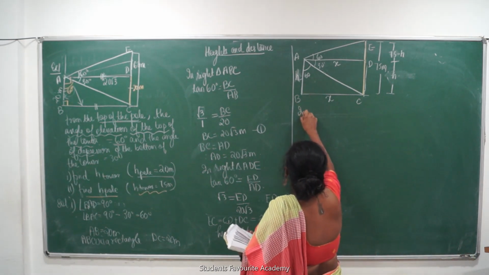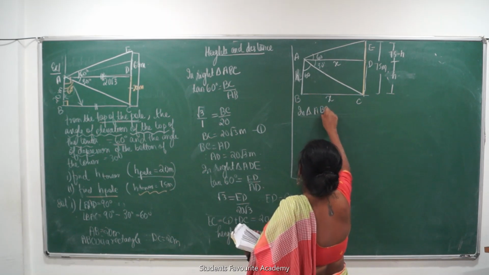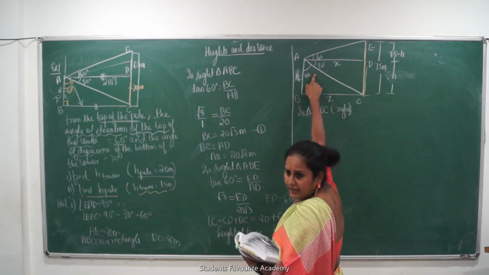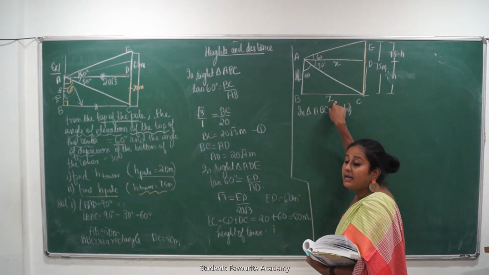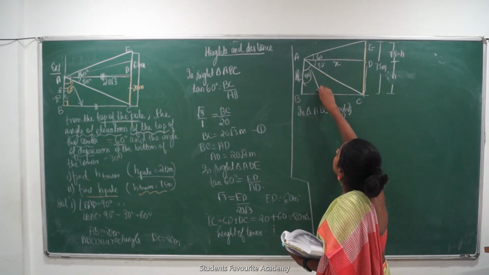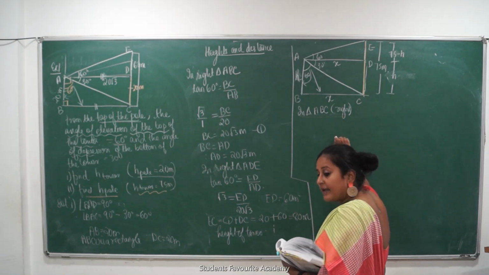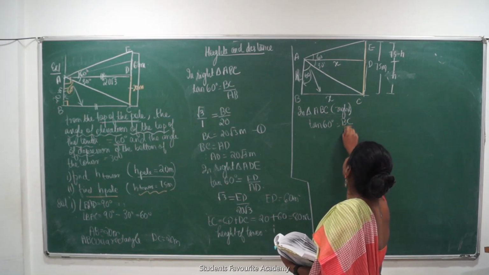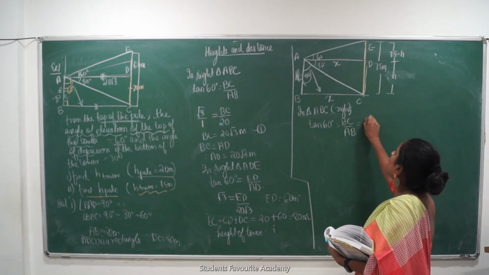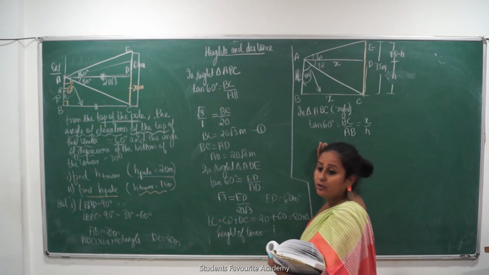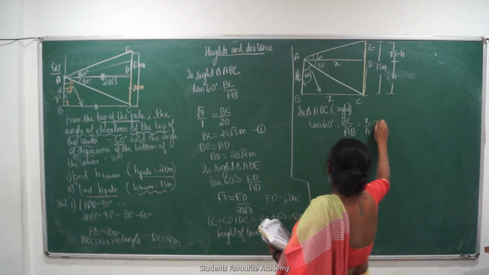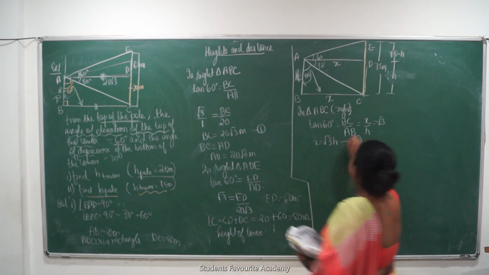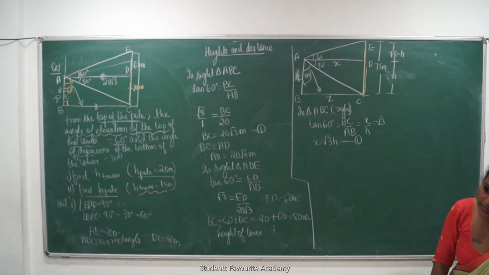Let's take right triangle ABC. What do we have? 60 है. H और x का relationship कैसे मिलेगा हम लोगों को? This is adjacent, this is opposite. So what do we need? Tan. Can I say tan 60 is equal to BC upon AB, that is equal to x upon h? And what is tan 60? Root 3. So can I say x is equal to root 3 h? Can I say this is my first equation, x in terms of h?